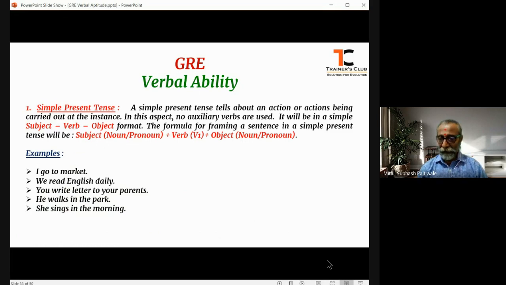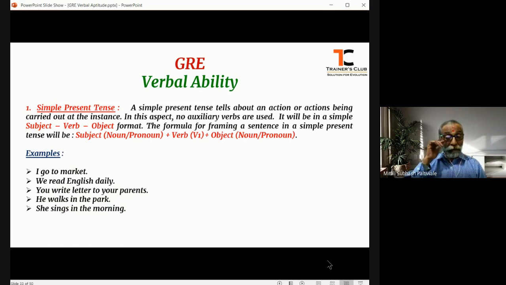Now, let us understand what is simple present tense. When we apply all these four aspects into each of the three tenses, how can we frame the sentences, how do they make the differences, and how easy is it to speak if we understand these tenses and aspects clearly.